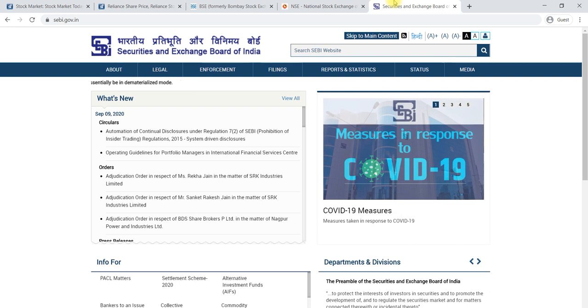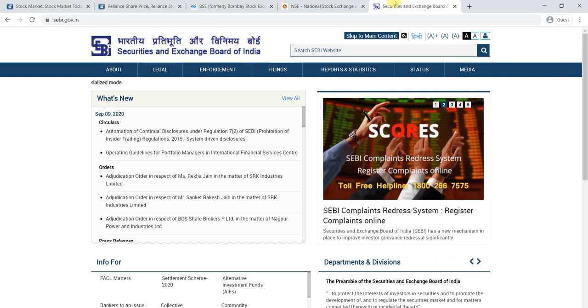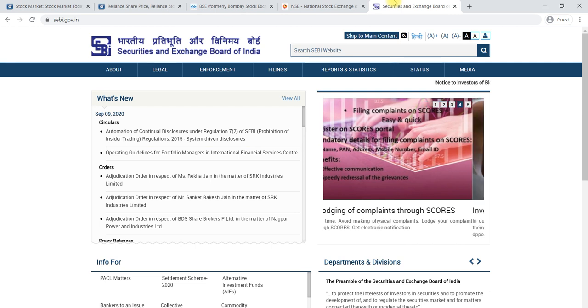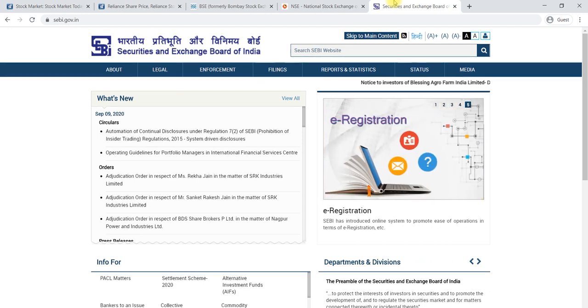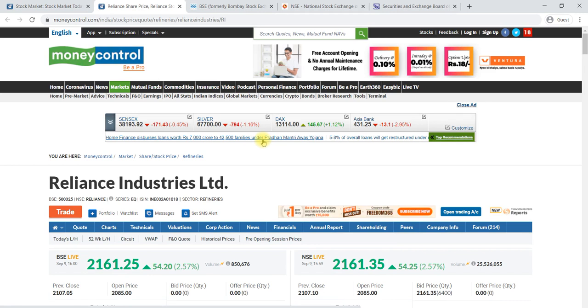Those who are new to the share market should understand what a share is, where it is traded, why NSE and BSE exist, what SEBI does, and when it is traded. These things you have to know. Apart from that, all other things will be discussed, like the factors involved in selecting a stock, and whether I can select Reliance or not. All these things will be discussed in the analysis part. This is just to give a brief introduction to your syllabus, just an introduction to shares. Okay.